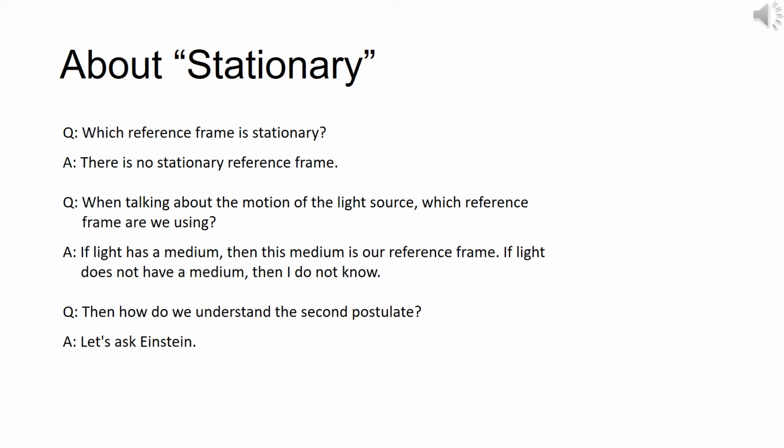Now, let's talk about stationary. So we have a few questions. Which reference frame is stationary? Well, the answer is there is no stationary reference frame. Moving on to the next question.